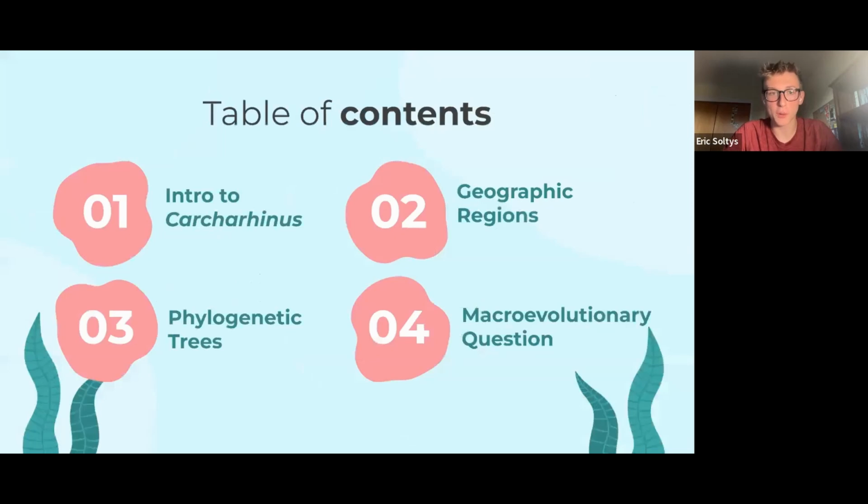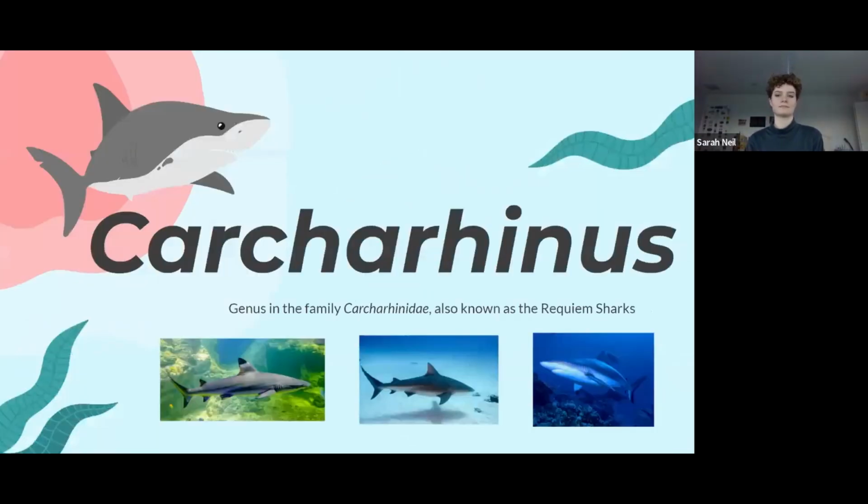So this is just an overview of what we're going to talk about throughout our presentation. For our research, we decided to choose the genus Carcharodontis, which is a shark genus in the family Carcharodontidae. They're also known as the requiem sharks. There are 12 genera in this family, and this genus is the largest of the 12. It has over half the species in the entire family. Also, there are 35 extant, meaning they're still alive, species, and 8 extinct species, but it is very likely that